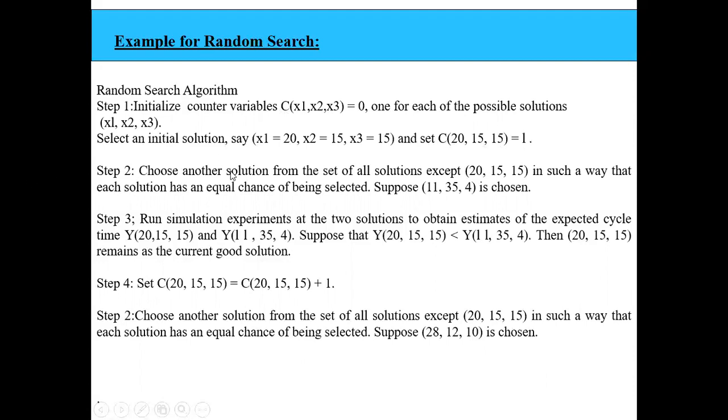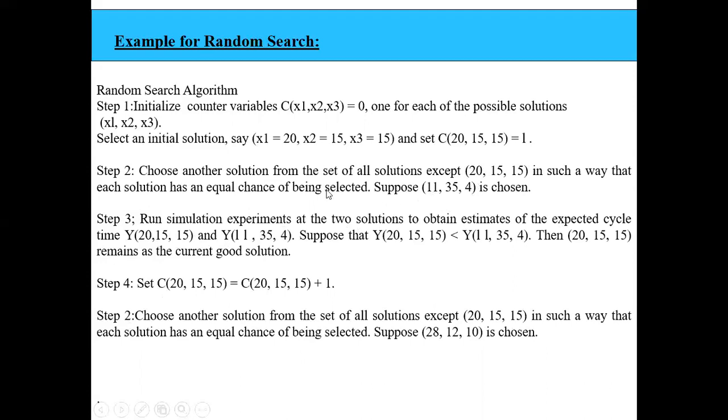The second step is to choose another solution from the set of all possible solutions except 20, 15, 15, in such a way that each solution has an equal chance of being selected. This one is already selected, so I take one more solution, say 11, 35, 4. Now I have to run the simulation experiments and obtain estimates of the expected cycle time, because I have to select the solution that gives the minimum cycle time. That means it should be faster and should not be blocked. So I have to get the minimum cycle time.